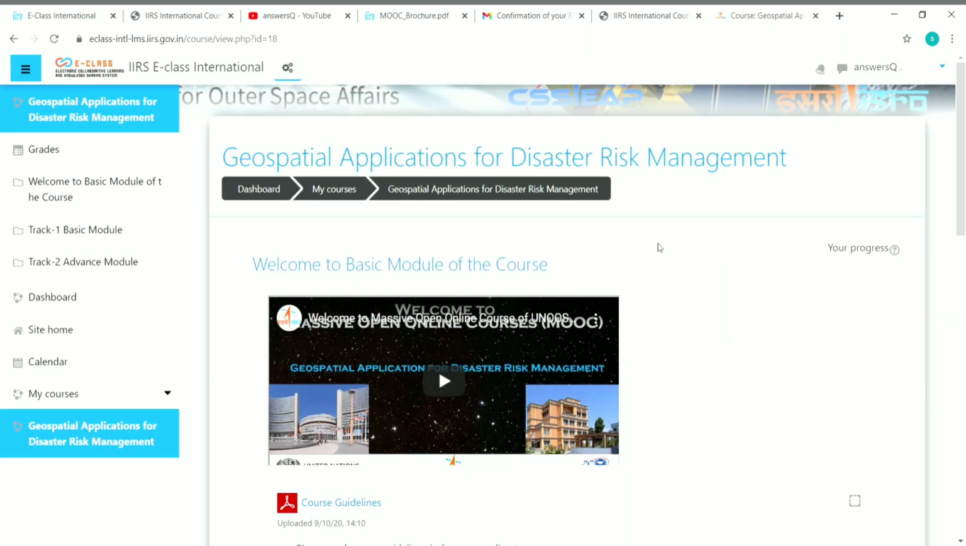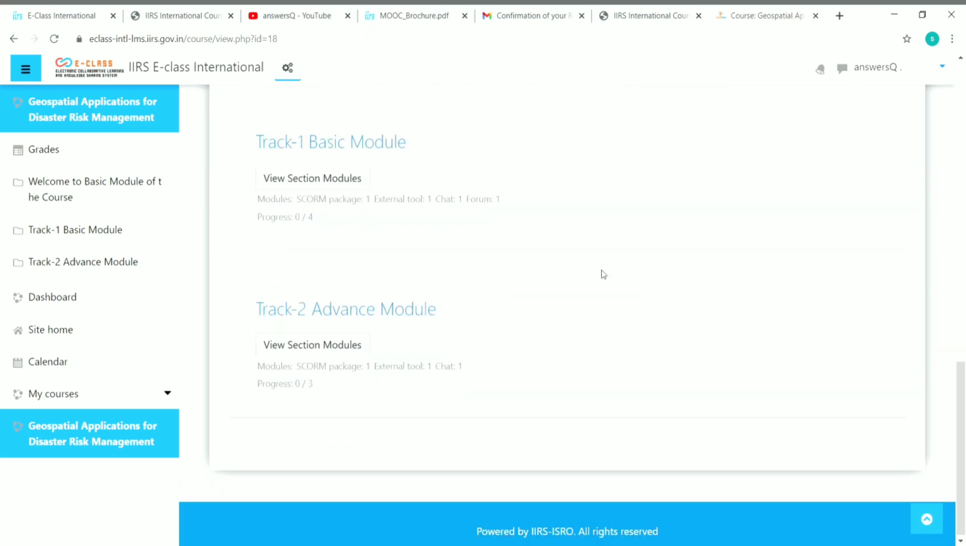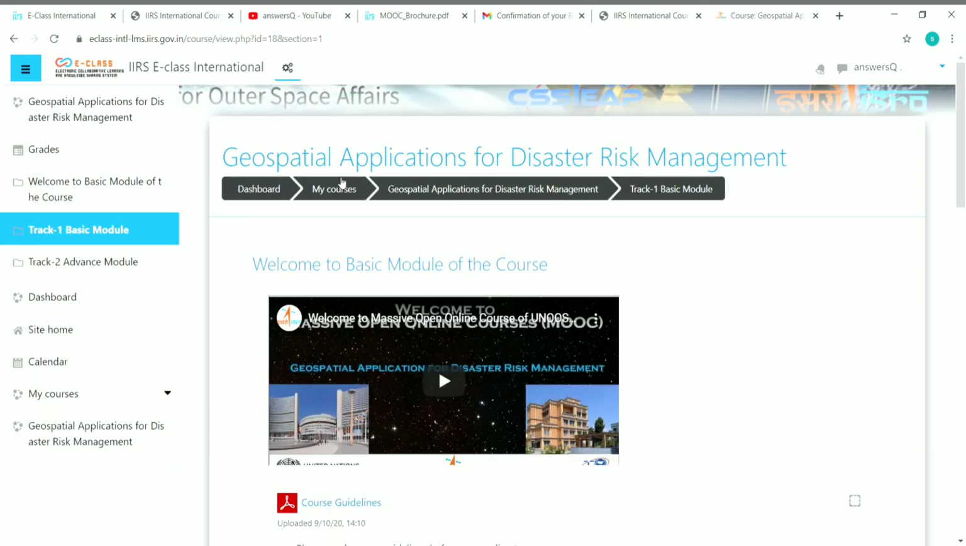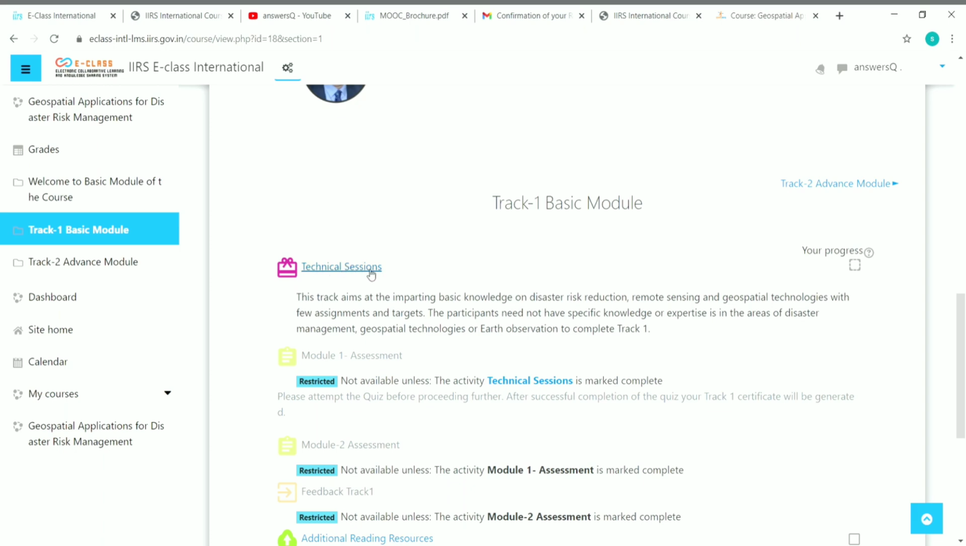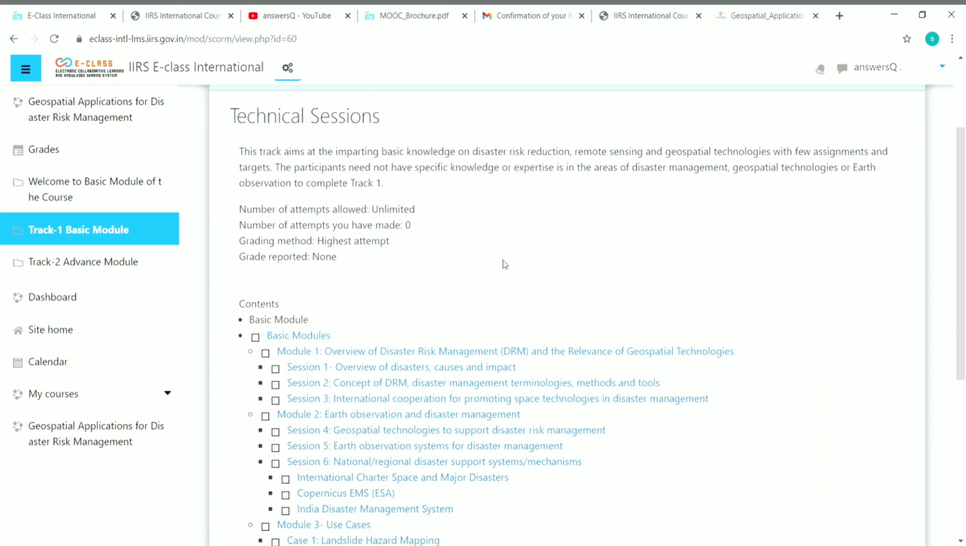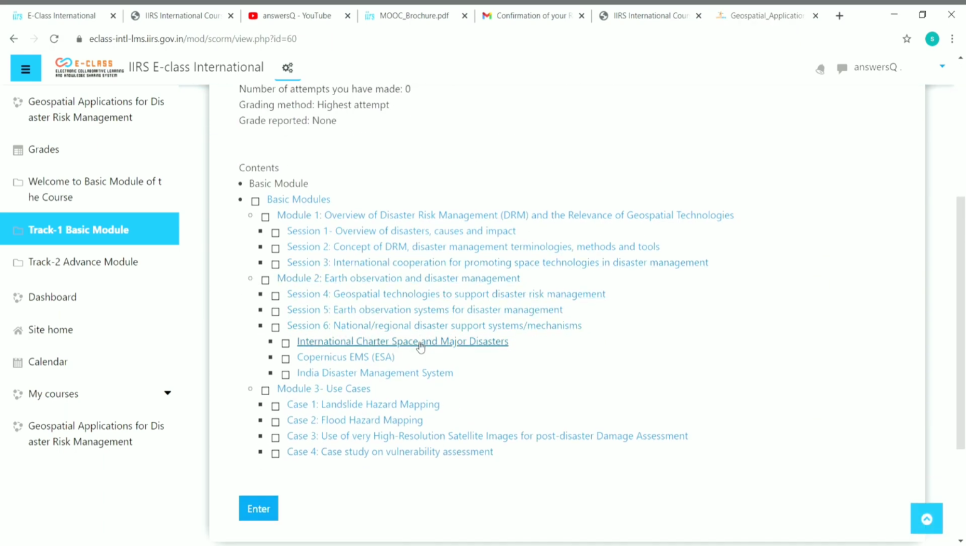So now we are in the course dashboard, and if you scroll down, you can see the tracks here, track 1 basic module and track 2 advanced module. So just click on view section modules here. And in this page, if you scroll down, you can see here technical sessions. Click on technical sessions and you can see all the details of the track 1 module, that is basic 1. You can see all the modules and the sessions. You can just click on it and start learning for free.